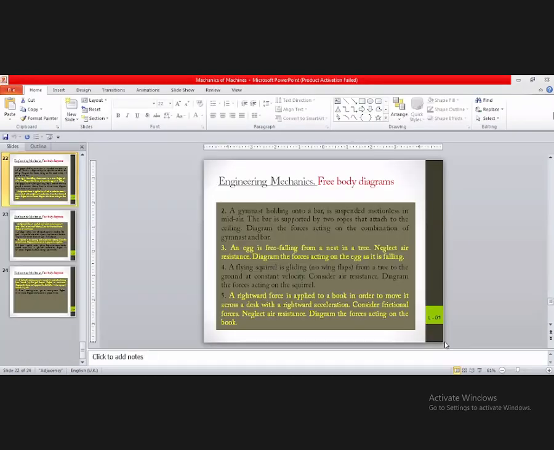A rightward force is applied to a book in order to move it across a desk with rightward acceleration.